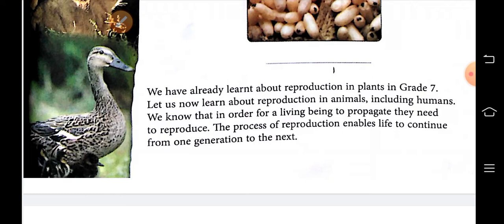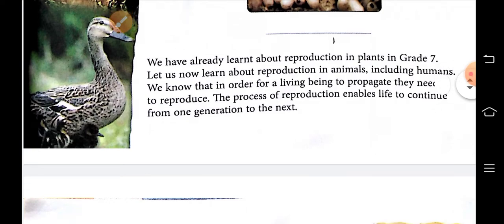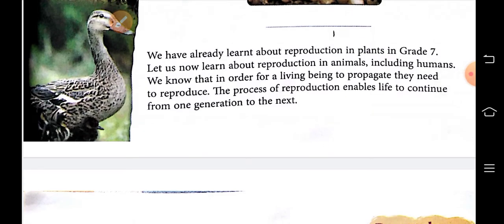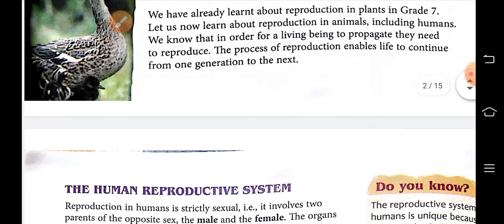It is a creation of new living things from the existing living things, and then only the survival of a species on this earth is possible. So, it ensures continuity of life on the earth. The process of reproduction enables life to continue from one generation to the next.